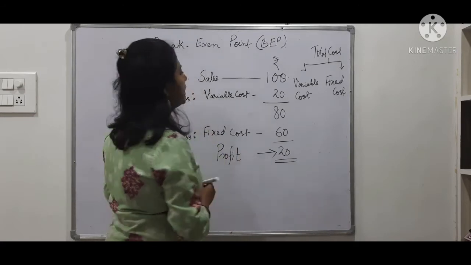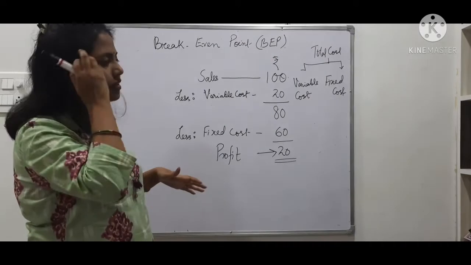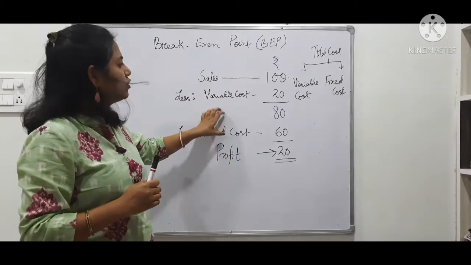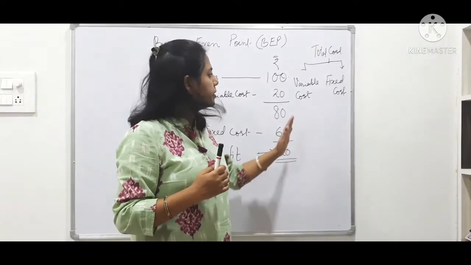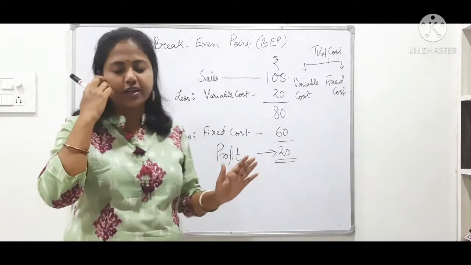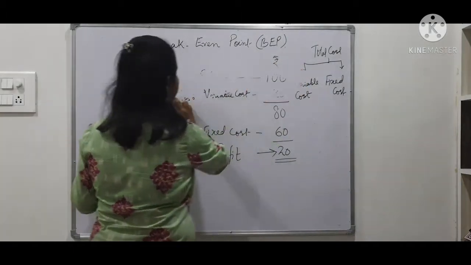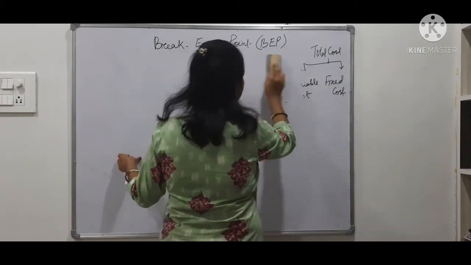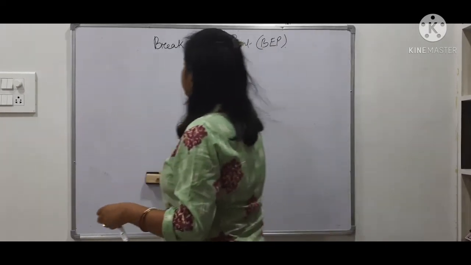I have shown this to make you understand that from sales, first we cover our cost, and if anything remains, that becomes our profit. Keep this basic in your mind. Now let us understand what is break-even point. I will explain this concept with the help of a graph, which we call a break-even chart. But for the time being, I would like to show you something in a tabular form.